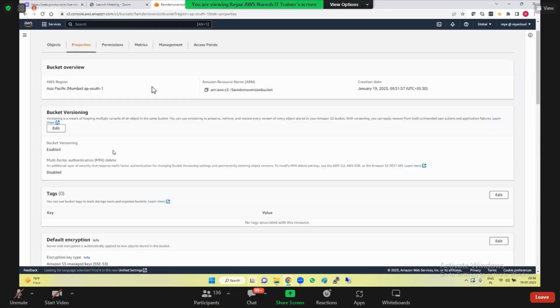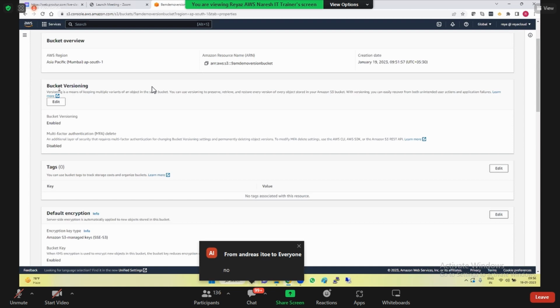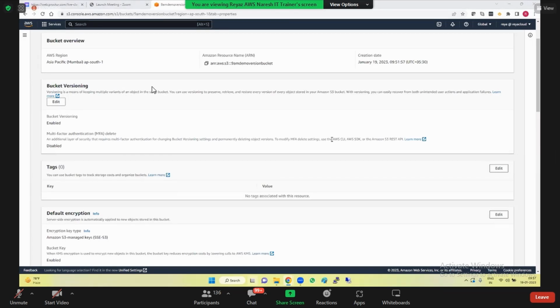So one thing here. Guys, let's say you have a very important bucket in a production environment. Okay. And will you allow everyone to go ahead and suspend the versioning for the production bucket? It's not a good practice, correct? So for that, you can set up MFA. If you want to change the bucket versioning settings, MFA is mandated. But this MFA setting can be done only from the CLI.